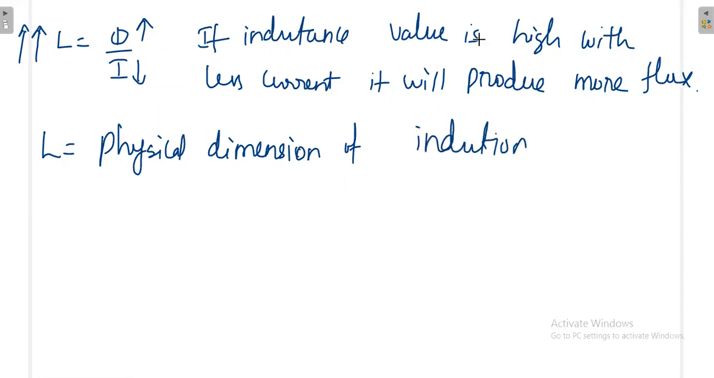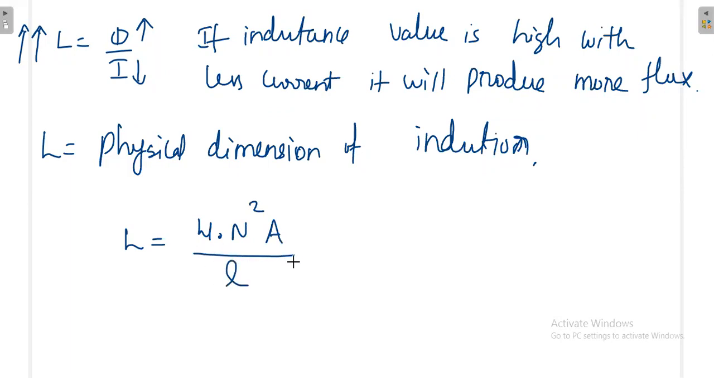Then the question arises, how to get a very high inductance value. See, we are starting with the statement if. So the physical dimensions of the inductor decide L. What is that relation? L is equal to mu naught, permeability of the medium, N square, number of turns squared, into A, the cross section area of the coil.